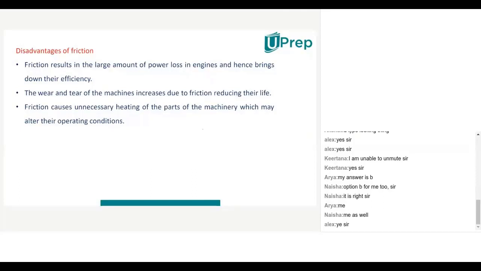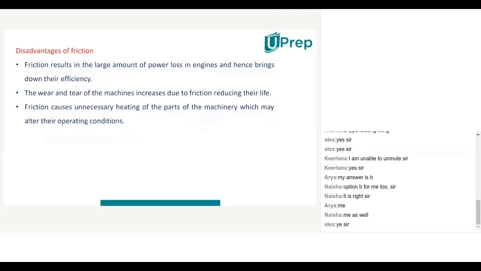You pour oil into the wheels. Oil and grease. Very good. Oil and grease will be used. Why do we use oil and grease? To prevent wear and tear, and to make the friction less, we use them.